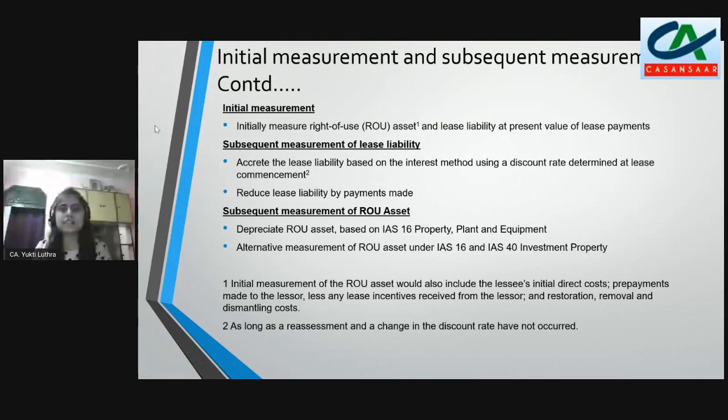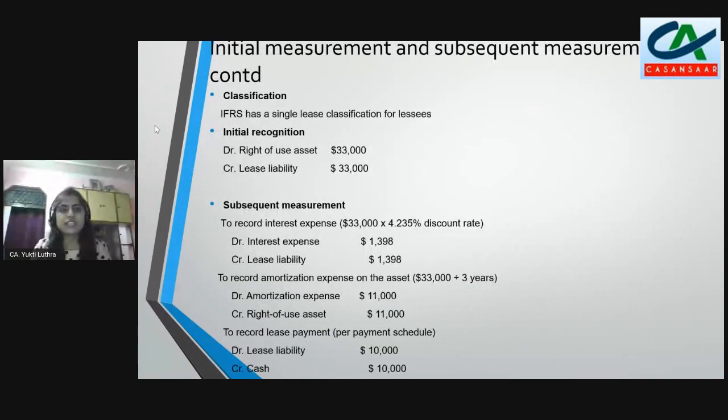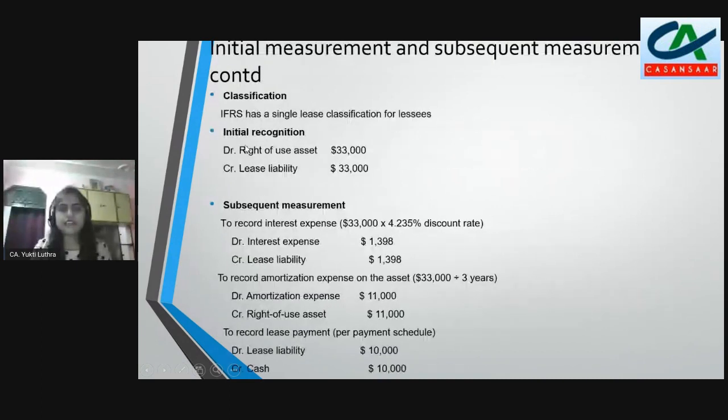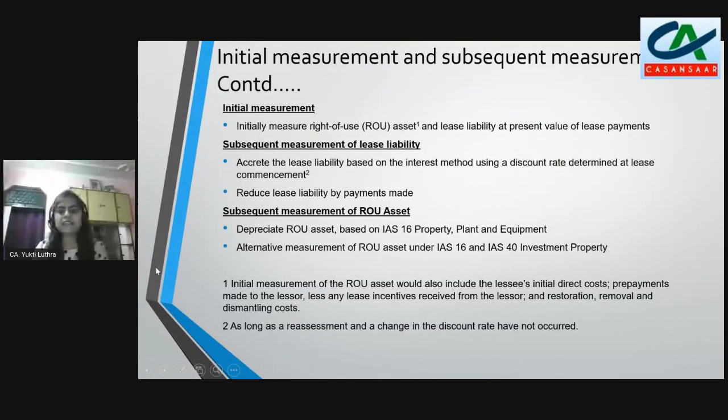Initial measurement. Initially measure ROU asset and lease liability at present value of lease payments. So initially we have measured it at $33,000. This was the present value of lease payments. So in our case, it was the same. Right of use asset and lease liability are the same amount. But had there been some initial direct costs incurred by the lessee, or any prepayments made to the lessor, or if any lease incentives are received from the lessor, we will reduce that. And if I have some obligations in my contract to restore the asset to the same condition, I will include that expense as well in my ROU asset.